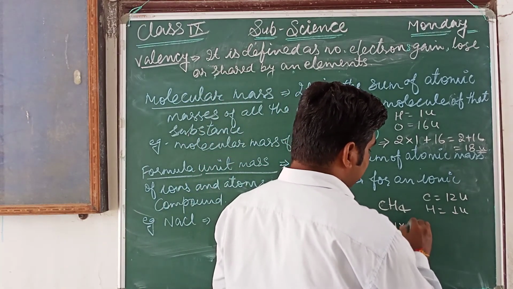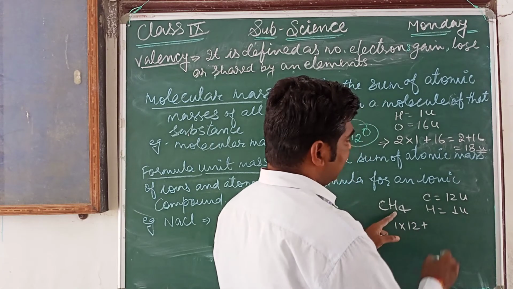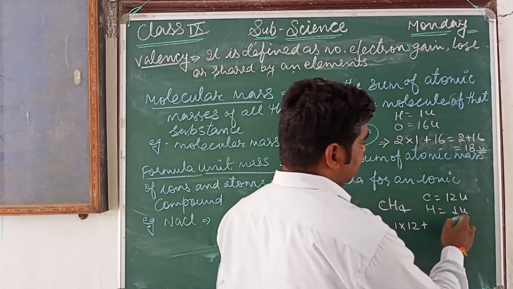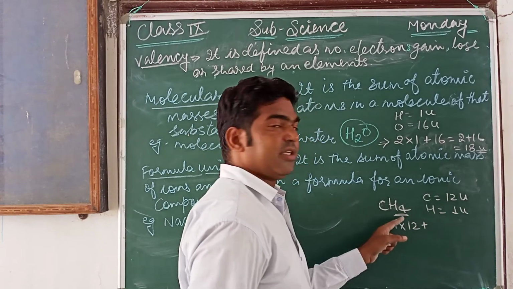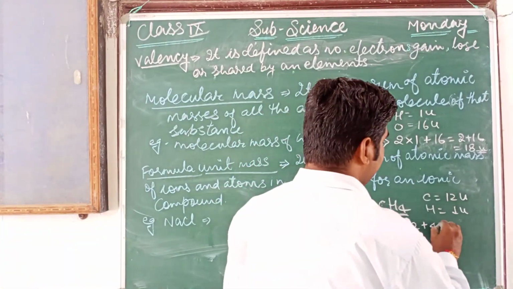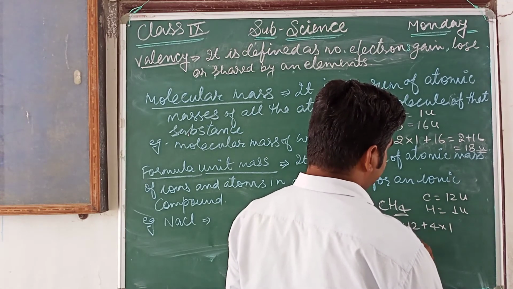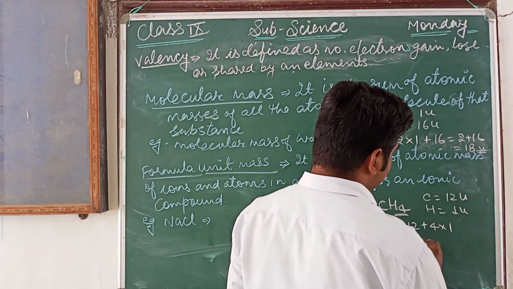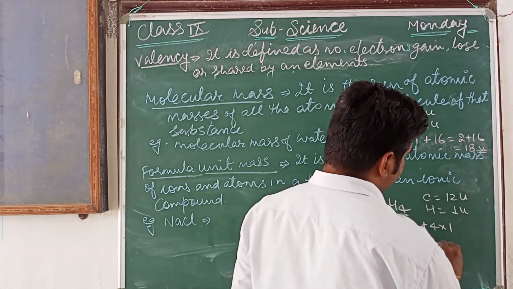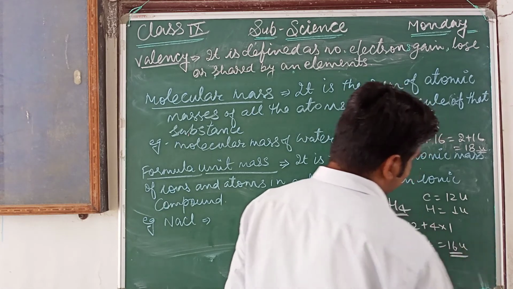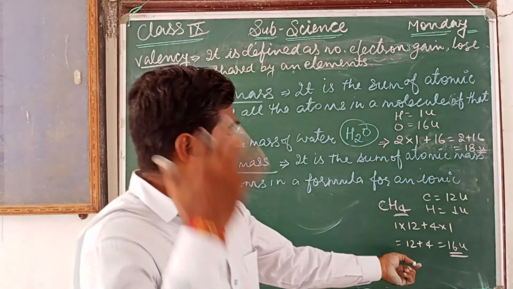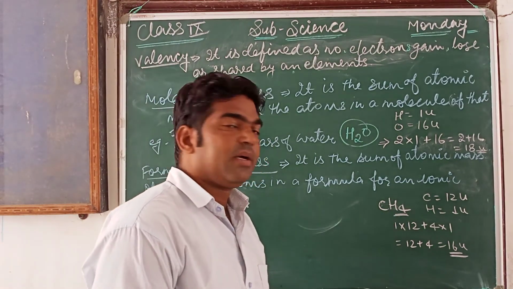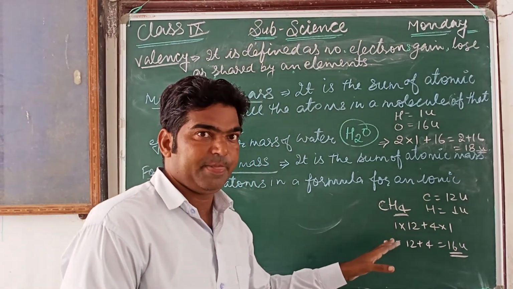So 1 into 12, plus how many atoms of hydrogen in methane? 4. So 4 into 1. So it becomes 12 plus 4, means 16. So the molecular mass of methane is 16.